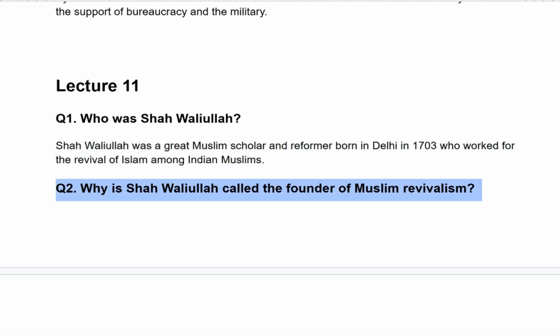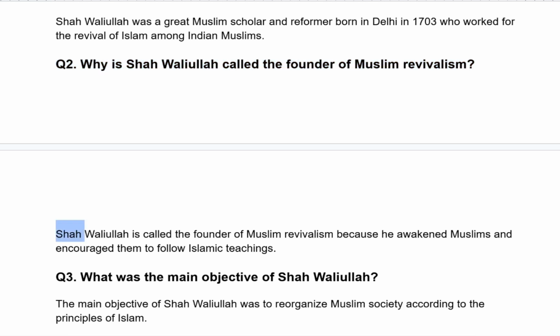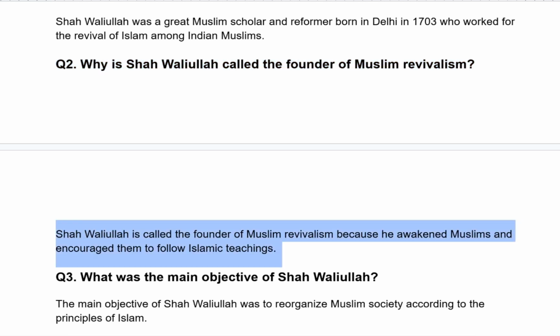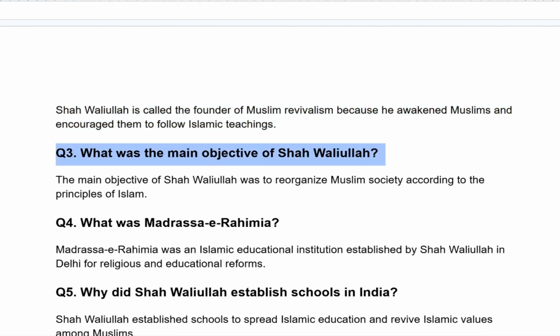Why is Shah Waliullah called the founder of Muslim revivalism? Shah Waliullah is called the founder of Muslim revivalism because he awakened Muslims and encouraged them to follow the Islamic teaching. What was the main objective of Shah Waliullah?